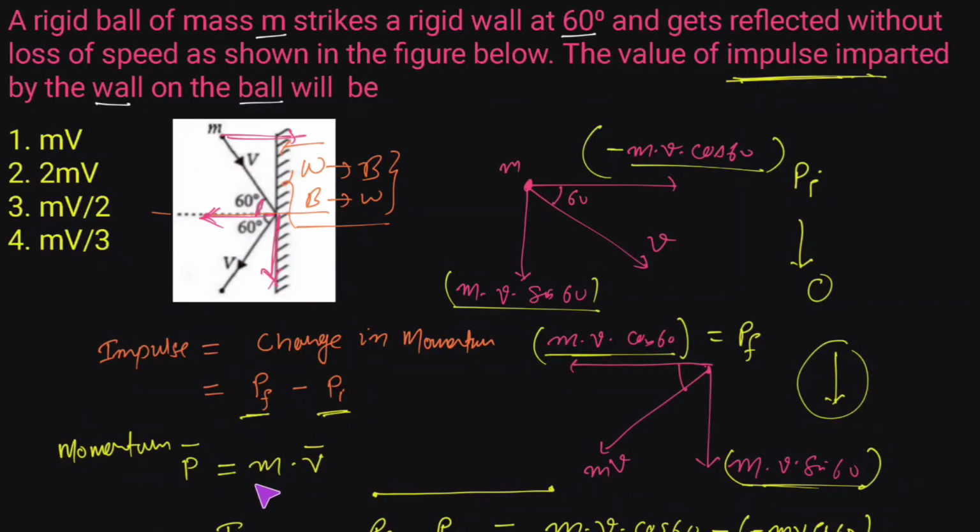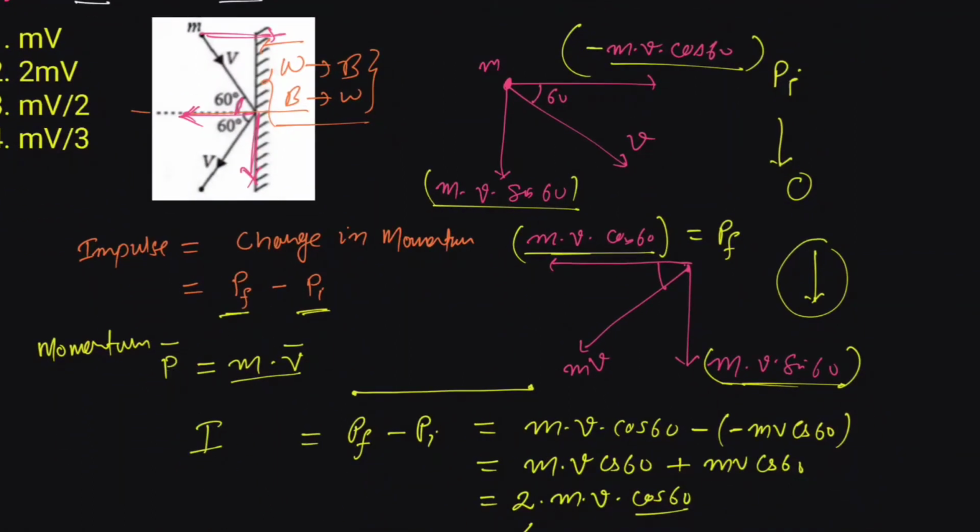Momentum is defined as mass times velocity, which is a vector quantity. Because this is a vector quantity, if there is a direction or an angle at which this ball is striking, we need to take the components of the momentum, and only then can we take the difference. This figure is representing the ball before it hits the wall, and this figure is representing the reflection of the ball from the wall. So this is the velocity v, this angle is 60.